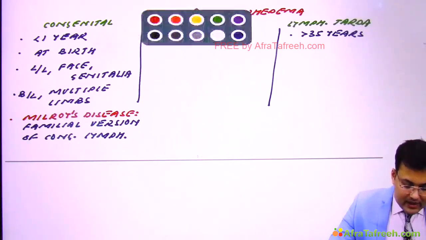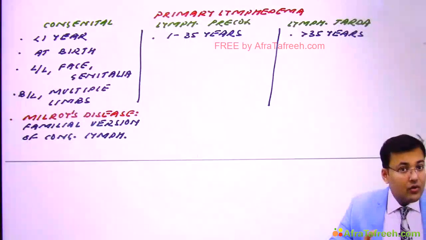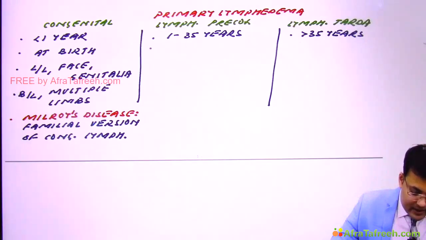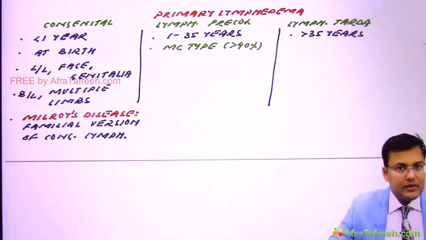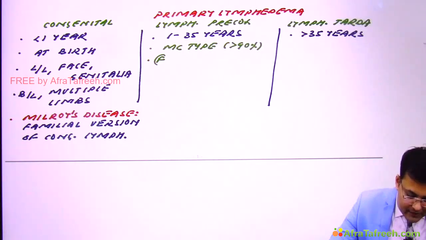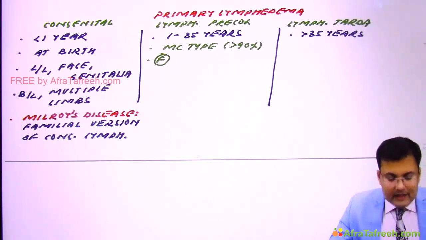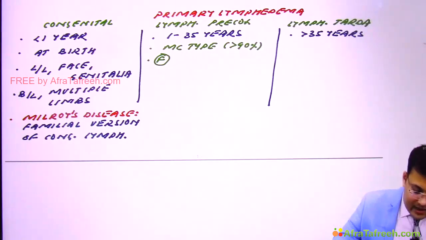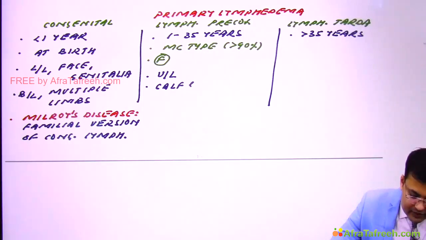We discussed that age 1 to 35 years. Overall, most common type of primary lymphedema is lymphedema precox. It is responsible for more than 90% cases, and it is more common in females. Congenital lymphedema was usually bilateral, right? And lymphedema precox is usually unilateral. And here, calf and foot is involved. Generally, it is going to involve calf and foot.